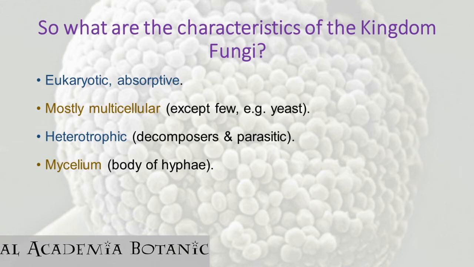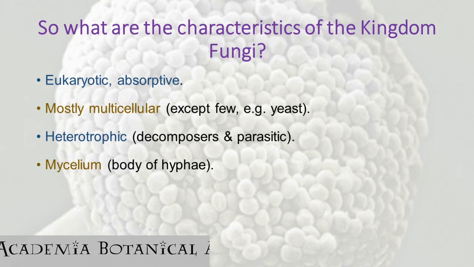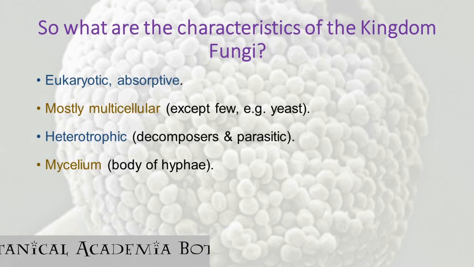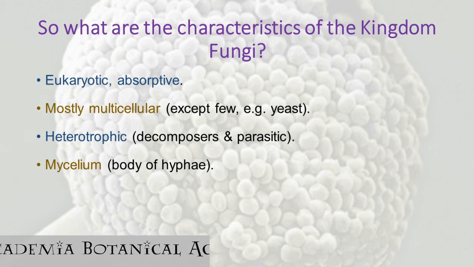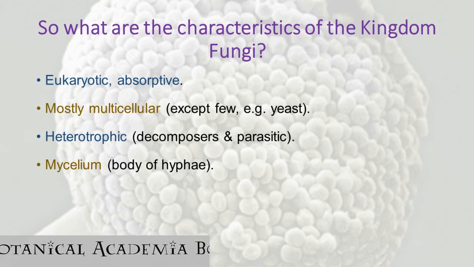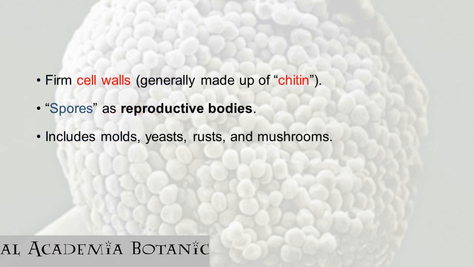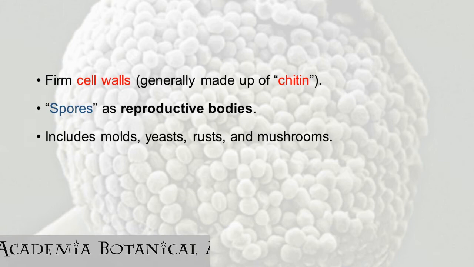So, what are the characteristics of this kingdom fungi? They are eukaryotic, that means all the cell organelles are enclosed within a proper membrane, especially the nuclear material. They are absorptive organisms. Mostly they are multicellular, except yeast. Yeast you must be knowing about, I guess. They are heterotrophic, they are decomposers and parasitic. Mycelium is their body. The cell walls, as I was telling you, are made up of chitin.